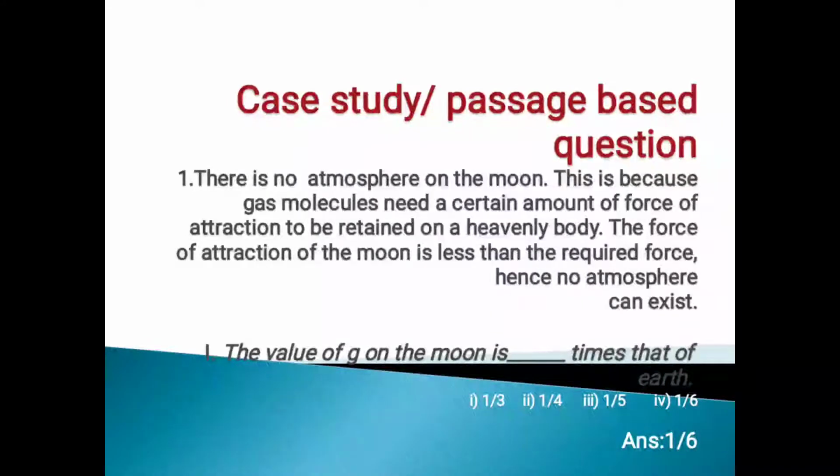First question. There is no atmosphere on the moon. This is because gas molecules need a certain amount of force of attraction to be retained on a heavy body. The force of attraction of the moon is less than the required force, hence no atmosphere can exist. The value of G on the moon is dash times that of the earth. So in the textbook we learned that the value of G on the moon is 1 by 6 times that of the earth. So the answer is 1 by 6.